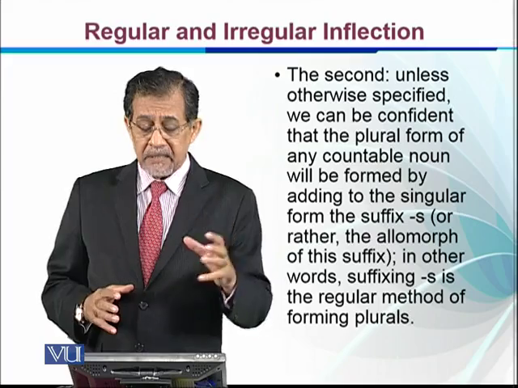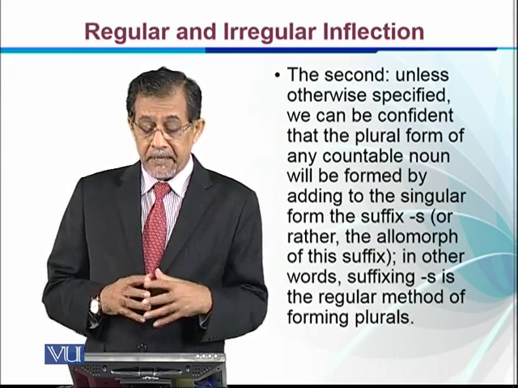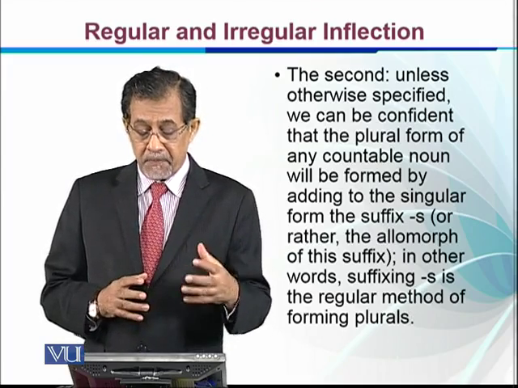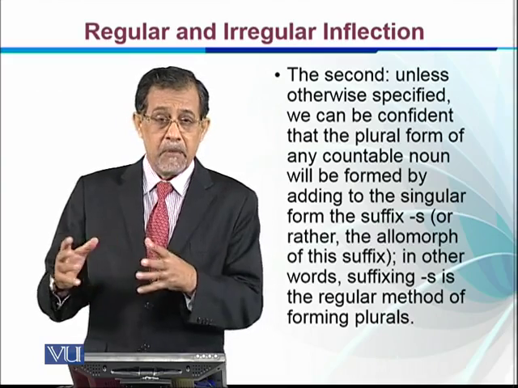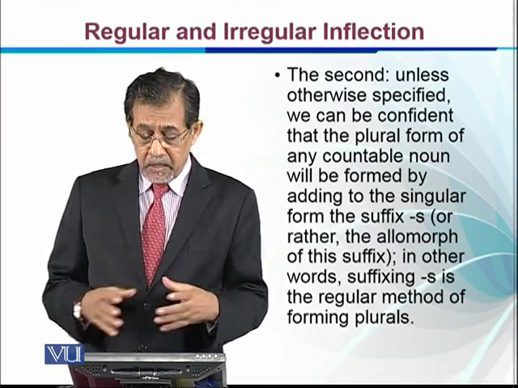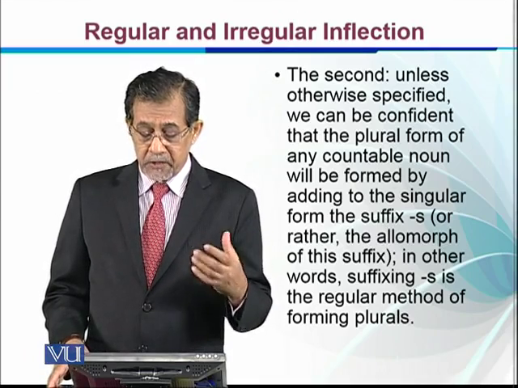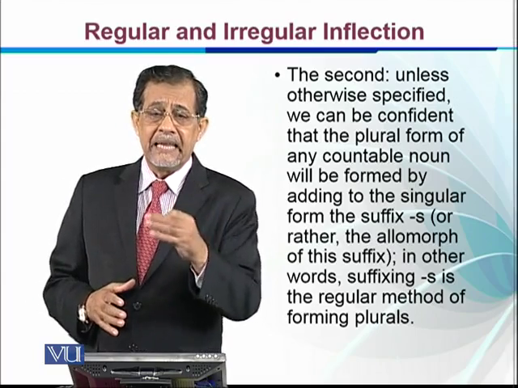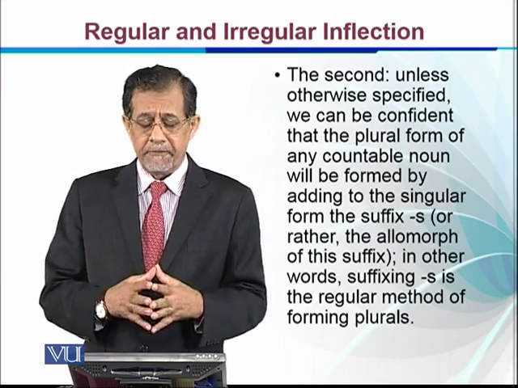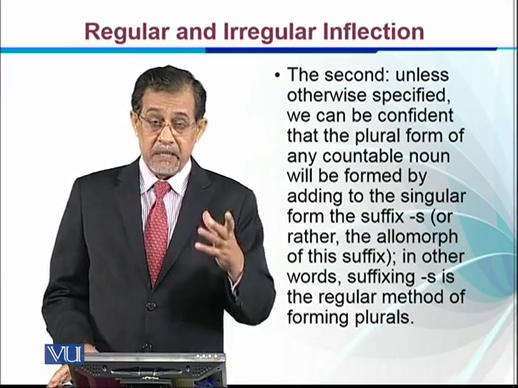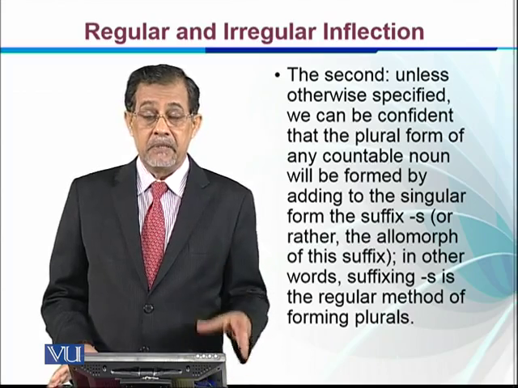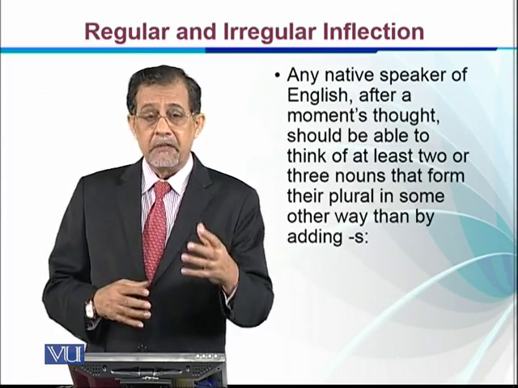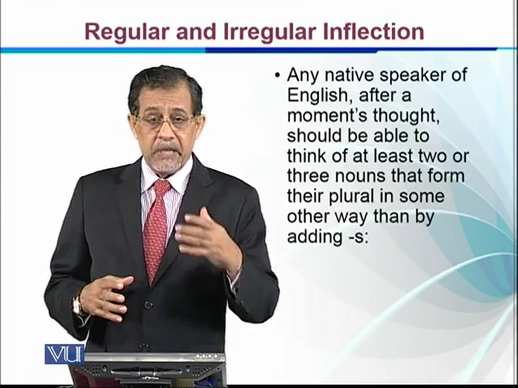The second: unless otherwise specified, we can be confident that the plural form of any countable noun will be formed by adding to the singular form the suffix s or other allomorph forms like es. In other words, suffix s is the regular method of forming a plural. So we can say that adding s to a singular noun is a regular way of making a plural, but it's not always so with every word.